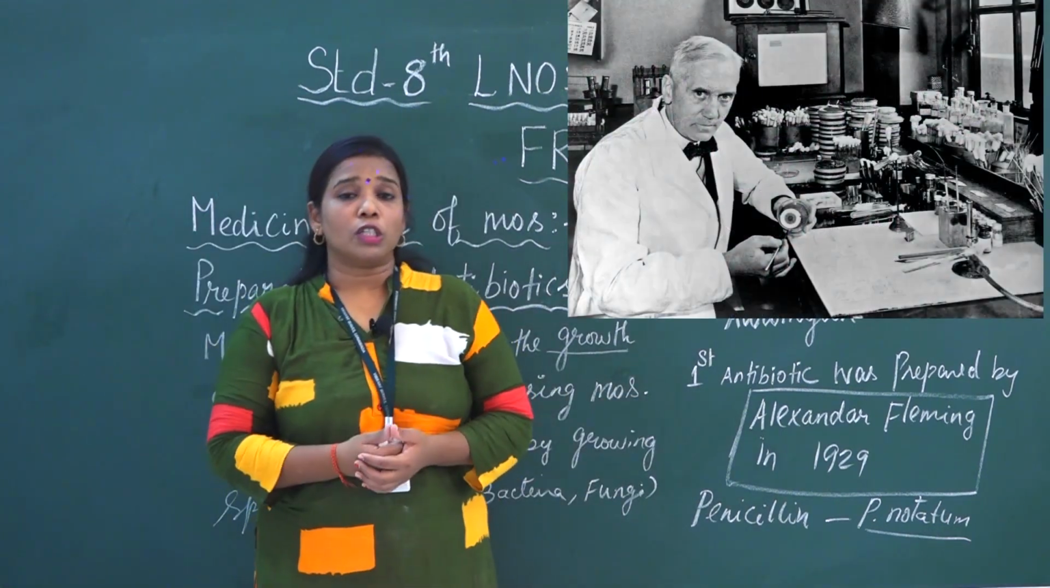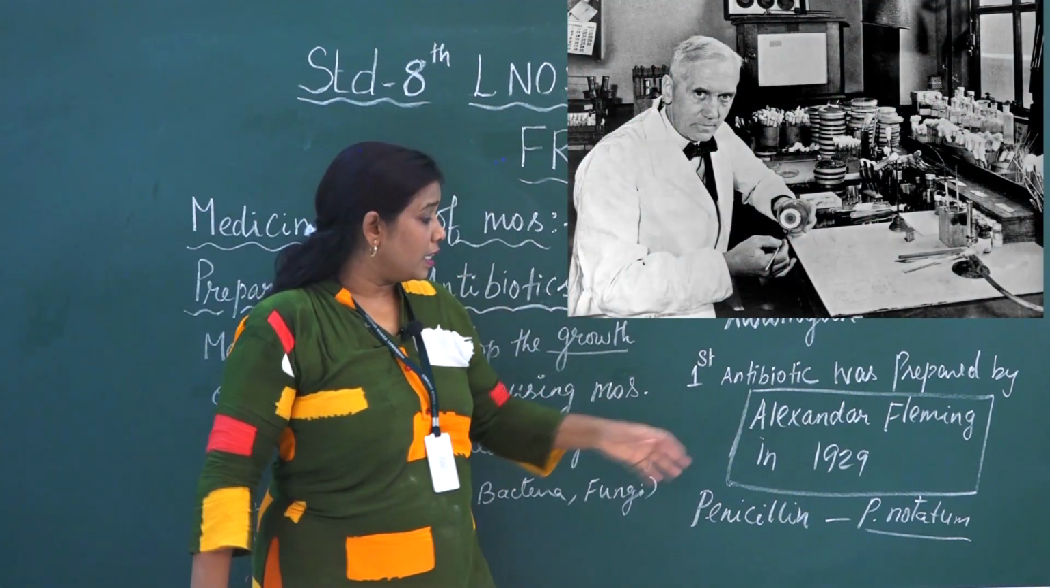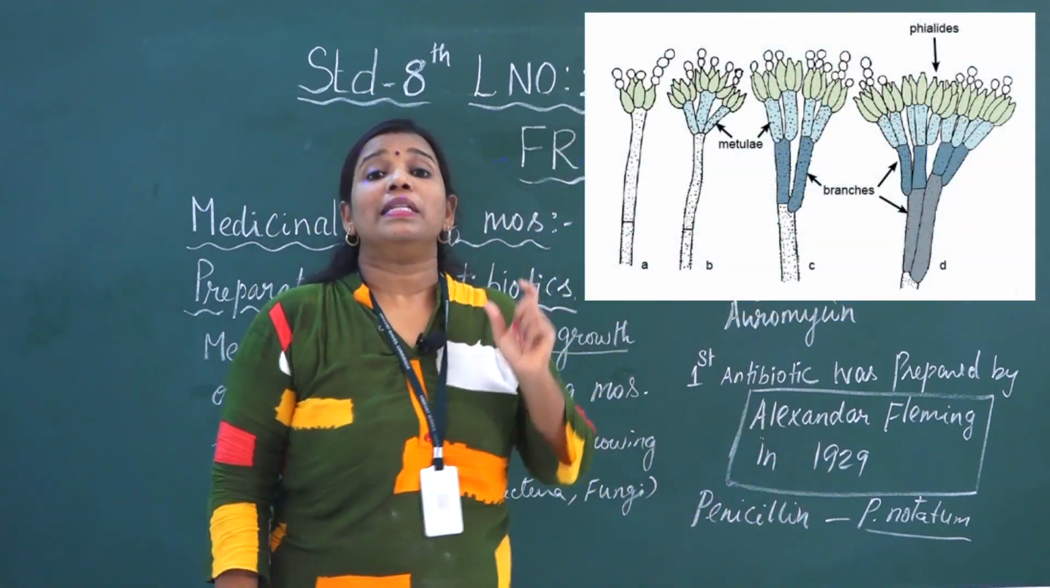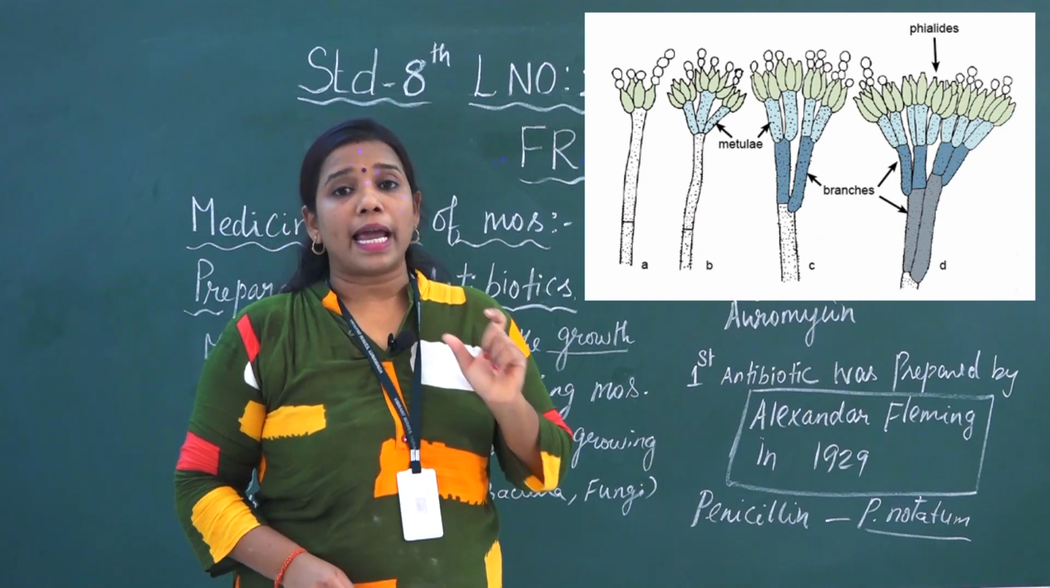The first antibiotic was prepared by Alexander Fleming in the year 1929. He prepared the first antibiotic, whose name is penicillin. Penicillin is the first antibiotic.